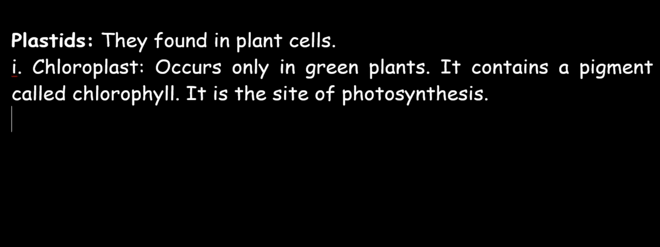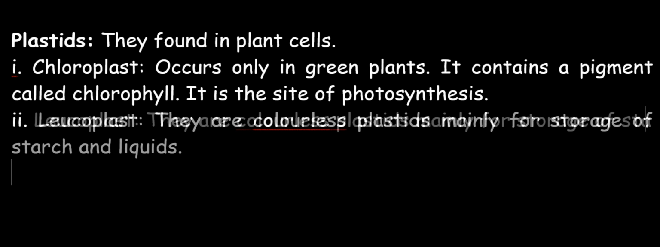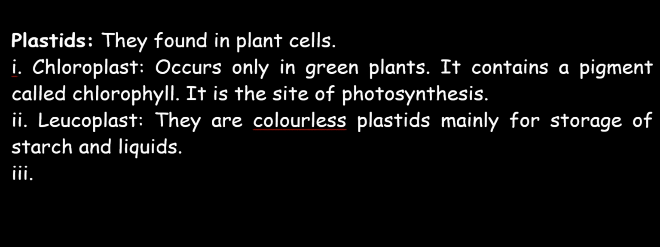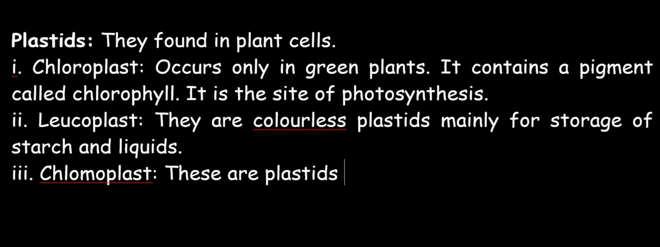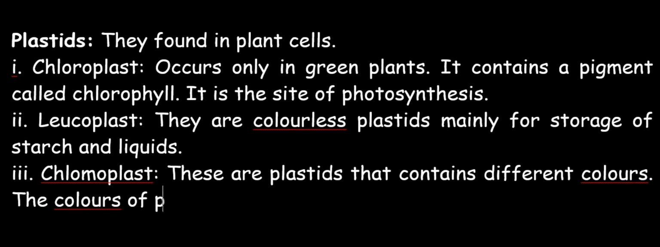The next plastid we can see in plant cells is the leucoplast. Leuco means white or colorless. Hence, these are colorless plastids, mainly for storage of starch and lipids. The next plastid is the chromoplast. Chromoplasts are plastids that contain different colors. For example, when we look at the petals of flowers, we see different colors. The colors of petals of flowers are due to these plastids.